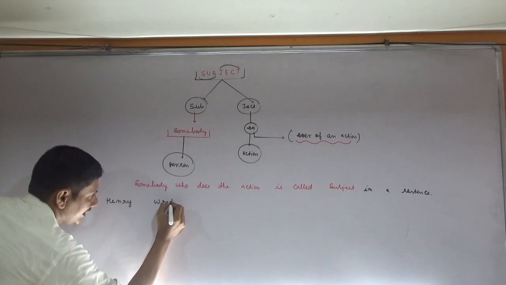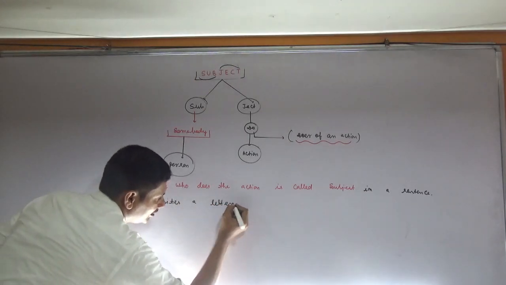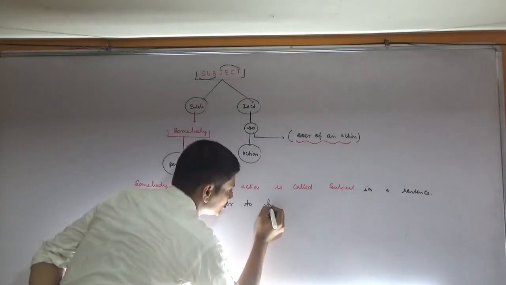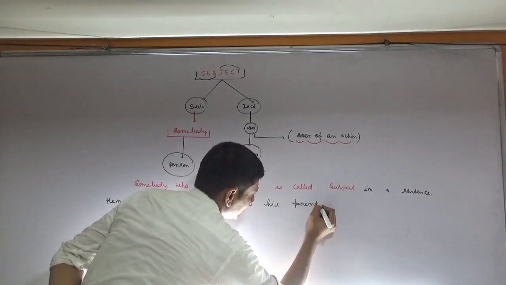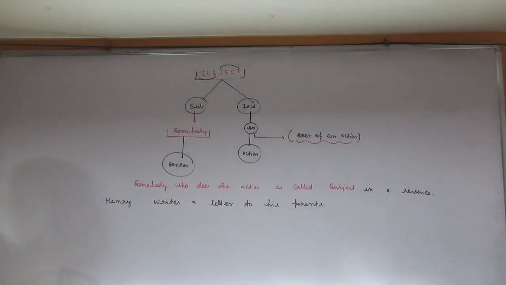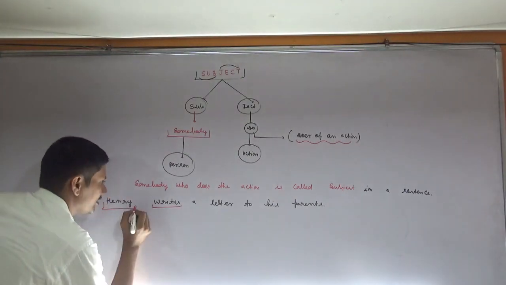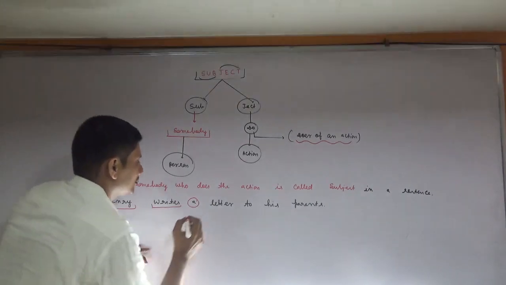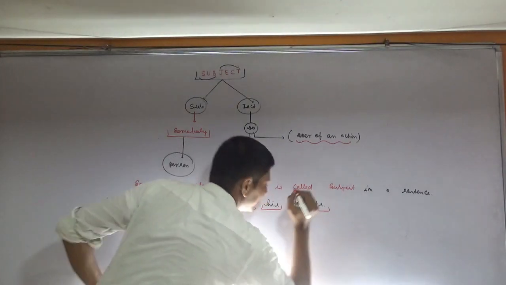Henry writes a letter to his parents. Henry writes a letter, okay, to his parents. Please break the sentence. Writes is the word, Henry is a word, a, letter is a word, to his parents.